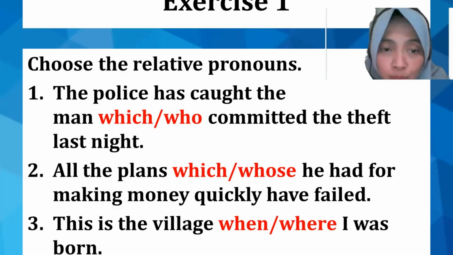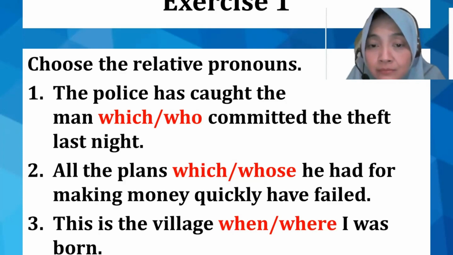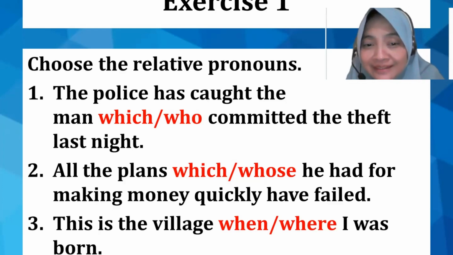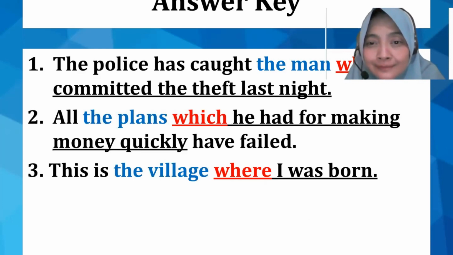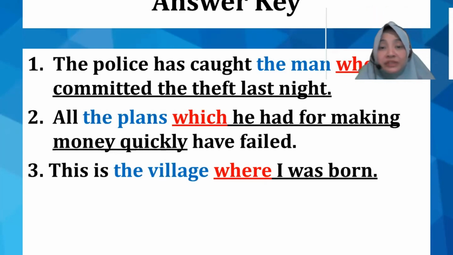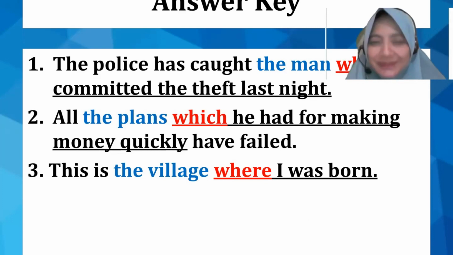What about number 2? Oh, plans. Plans, that's the noun. So you have to choose "which". And then number 3, this is the village, showing a place. So you can choose "where". This is the village where I was born. Okay, now let's see your answer then. Ta-da! You got it right. The man who, and then for the plans which, and the village where. So now you know how to use the adjective clause, right?